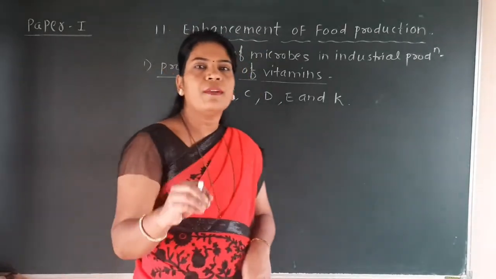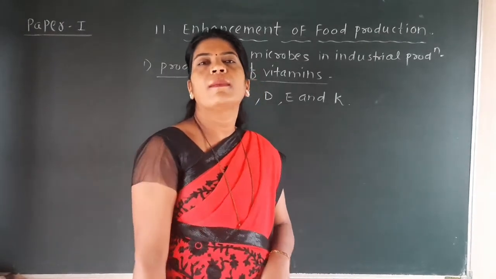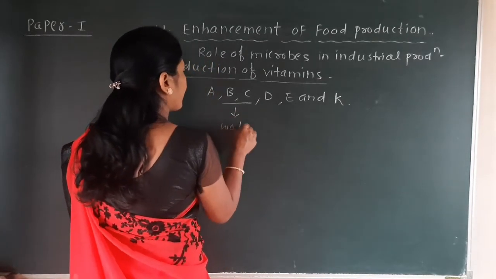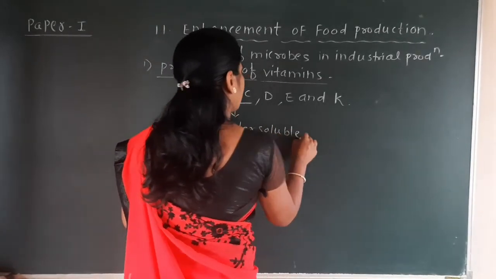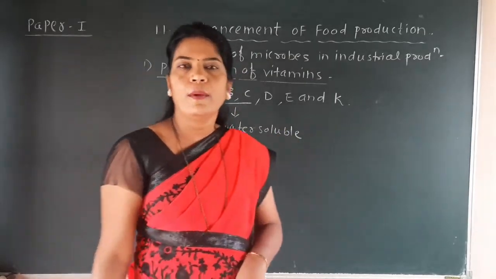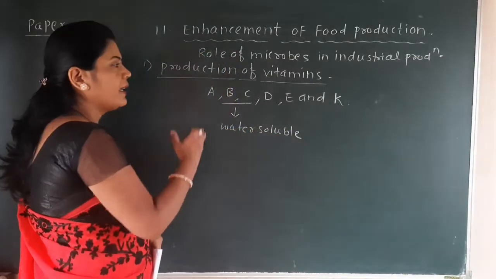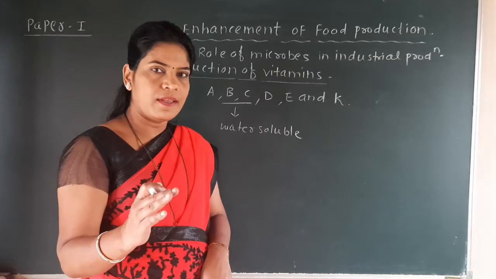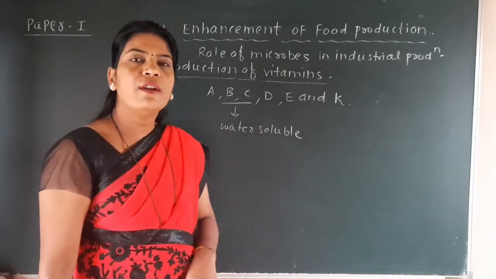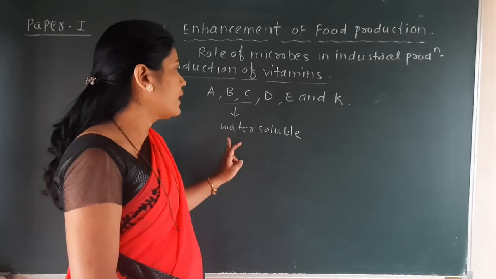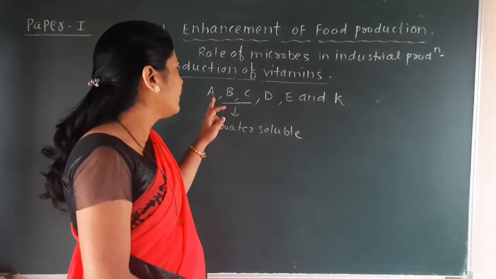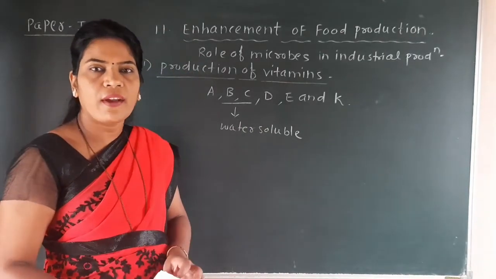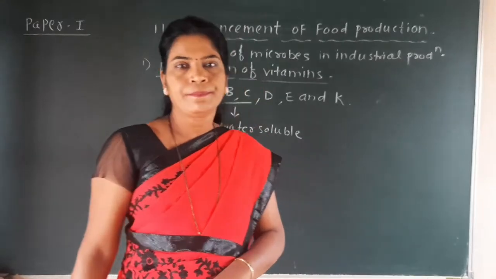Some vitamins are water soluble while some are fat soluble. Vitamins B and C are called the water soluble vitamins, while vitamins A, D, E and K are the fat soluble vitamins. So vitamins according to their solubility are divided into two categories. A, D, E and K dissolve in fat, while B and C dissolve in water.